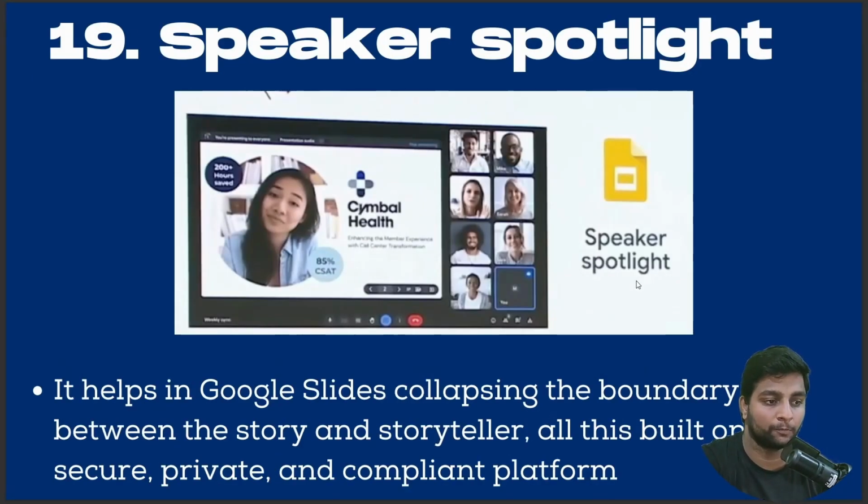That is Speaker Spotlight. It helps in Google Slides, collapsing the boundary between the story and storyteller. All this is built on the secure, private and compliant platform. So the speaker who is going to speak and explain that particular slide, his voice will be separately heard. So this is okay, it's a great update. Let's go with the next update now.